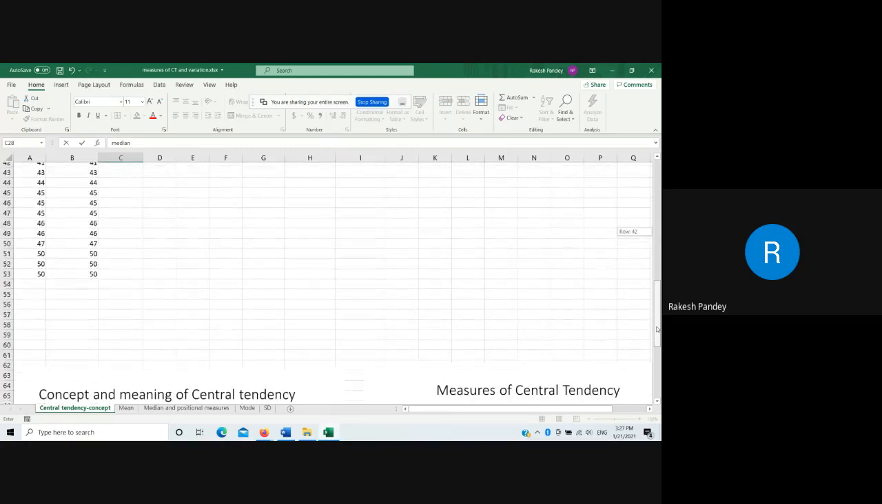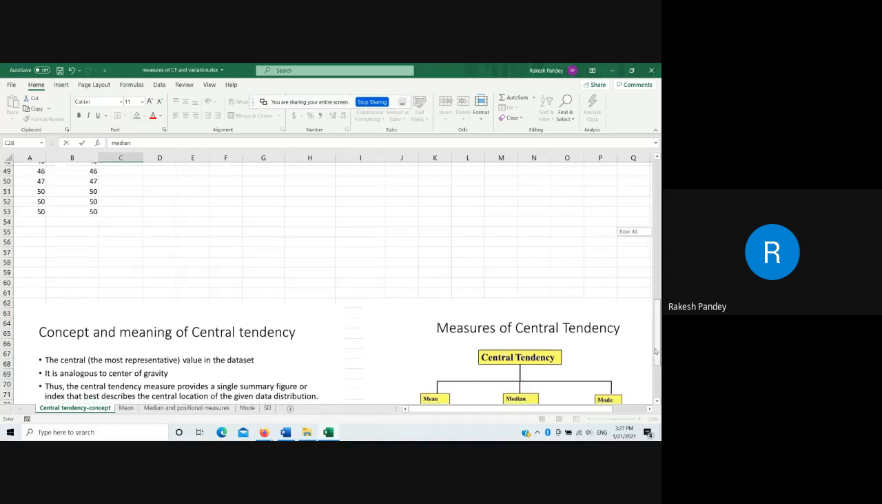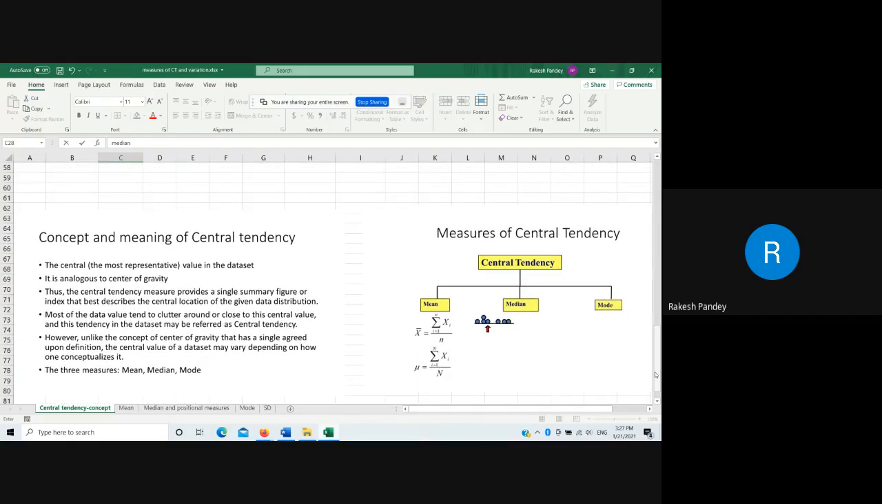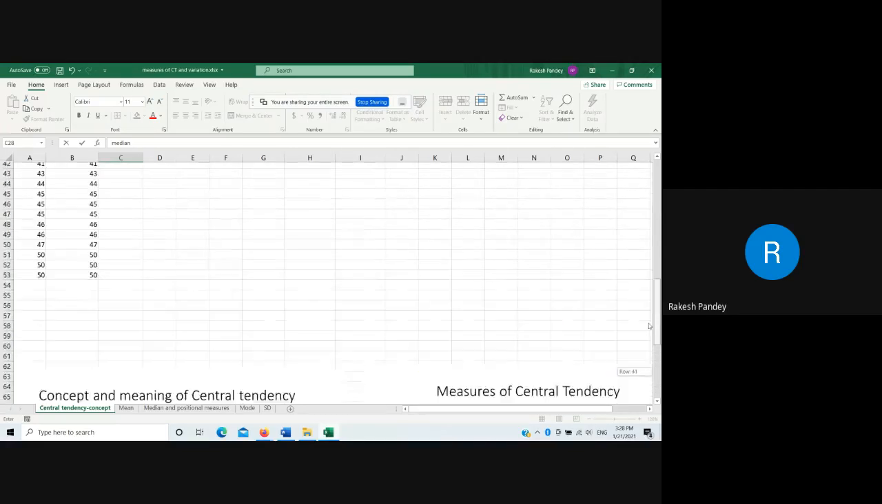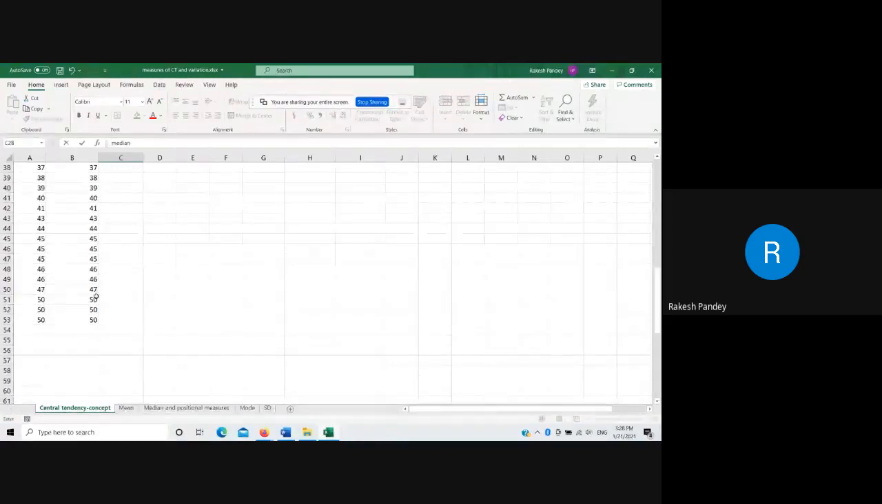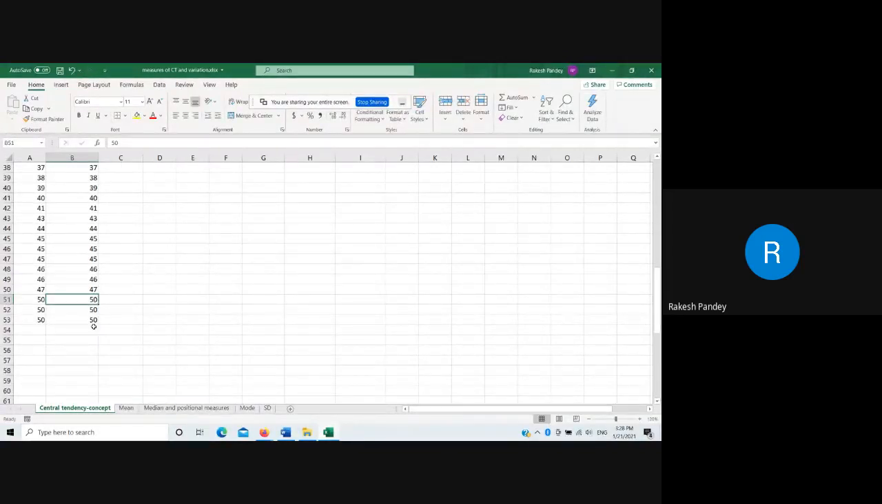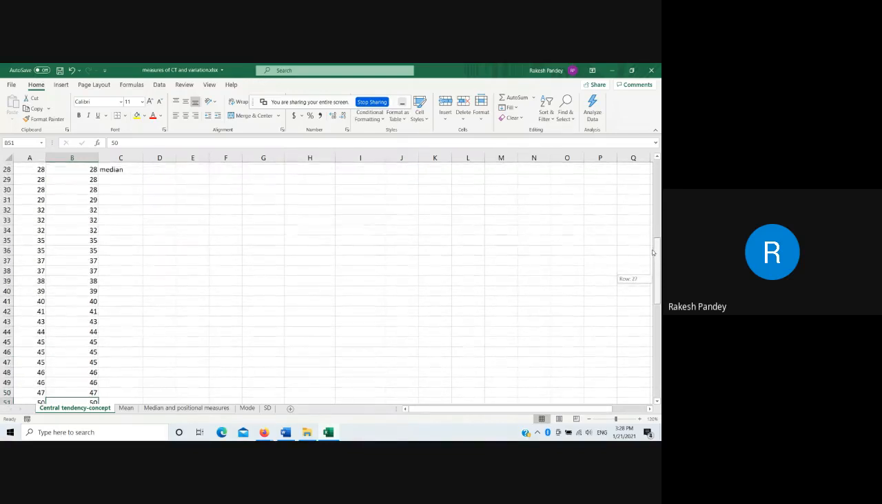But many of the scientists, and even you, may object: sir, how can a median be the central value? Suppose I change these values to 500, 500, 500, or say all after 28 are 100.